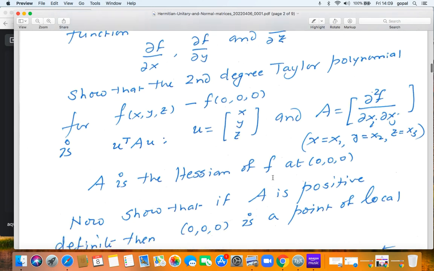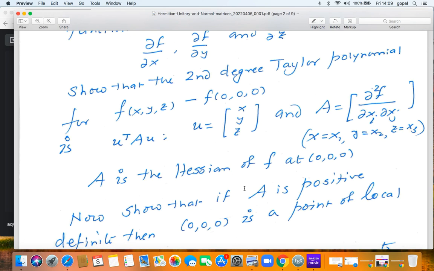So now suppose I tell you that this Hessian matrix is positive definite. If this Hessian matrix is positive definite, it means that f of xyz minus f of 0, 0, 0 is U transpose AU, and that's going to be positive. In other words, I perturb, I move away from the origin ever so slightly, and I get xyz. And xyz has been called U. That is, it's a vector U. U is a non-zero vector.